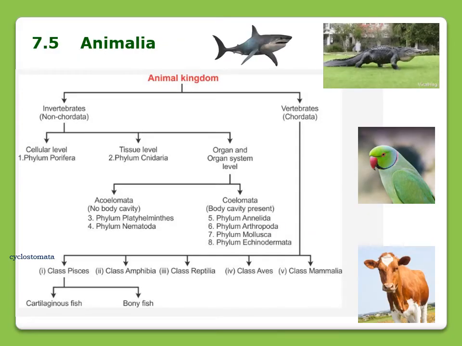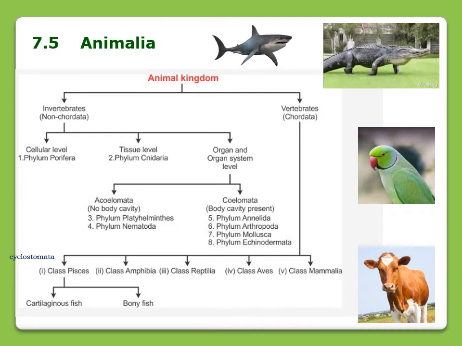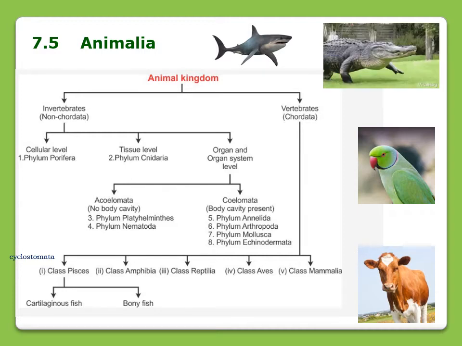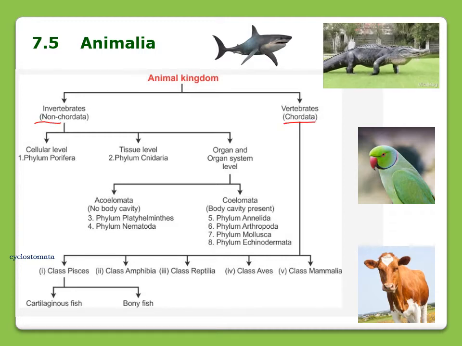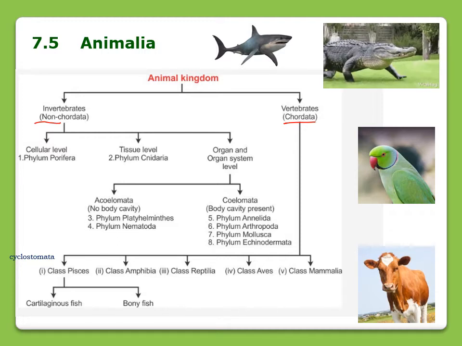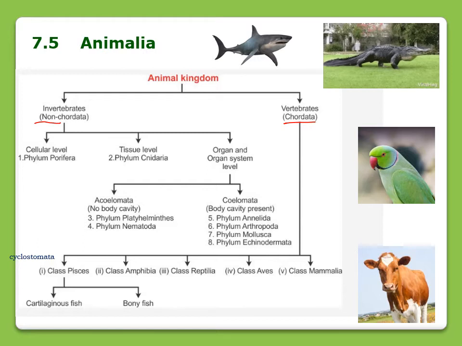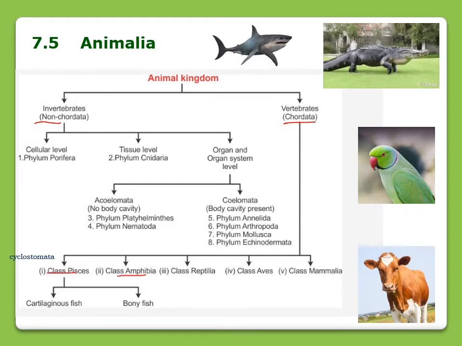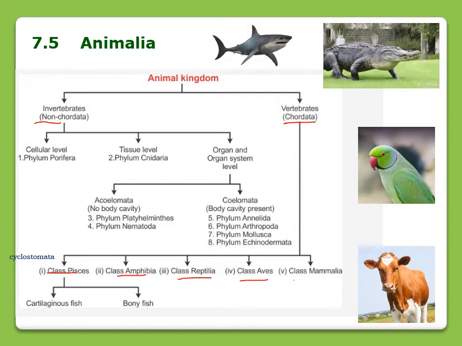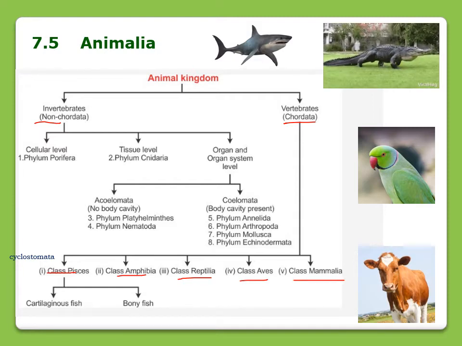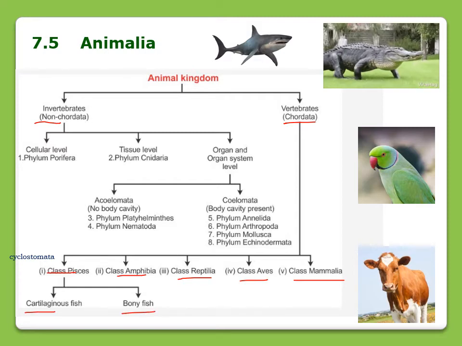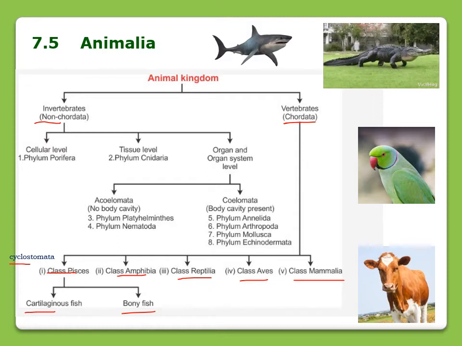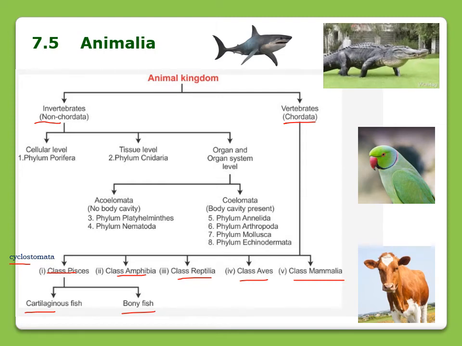In this part, we will discuss the animal kingdom. Animal kingdom is divided into two groups, that is invertebrates and vertebrates. Invertebrates we have already discussed in part 4, and now here we will discuss vertebrates. Vertebrates are further classified into pisces, amphibians, reptiles, aves and mammals. Pisces are further classified into cartilaginous fish and bony fish. In some books you will find one more group, that is cyclostomata. So the characteristics of the animals of these groups we will discuss in this part.